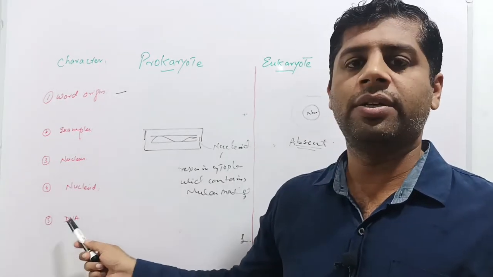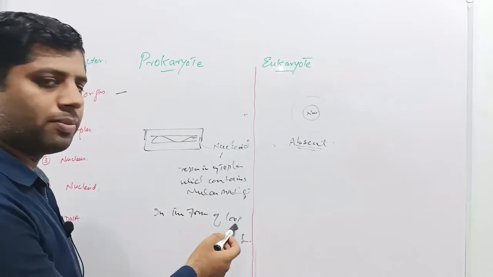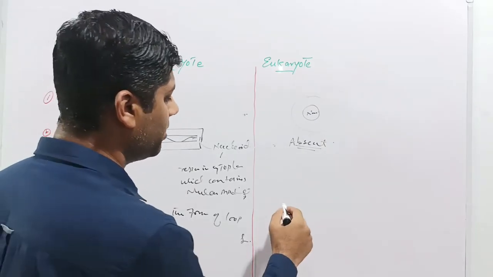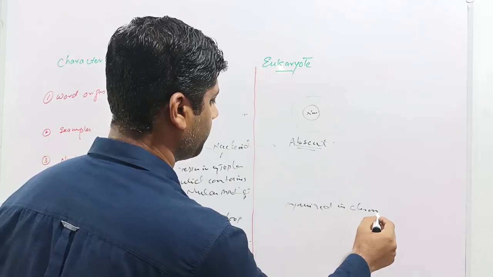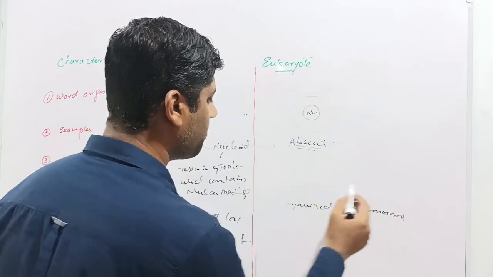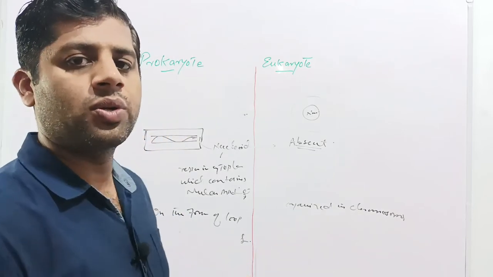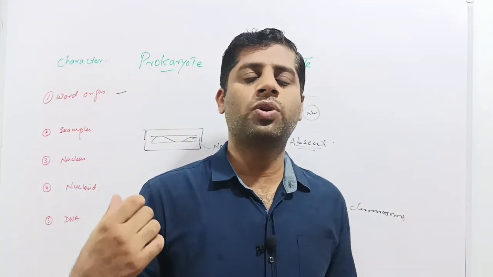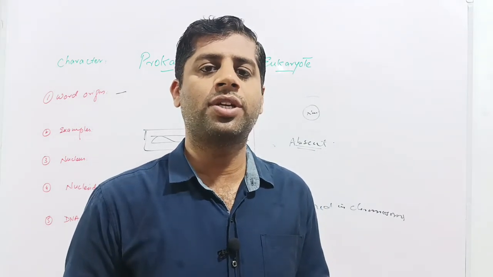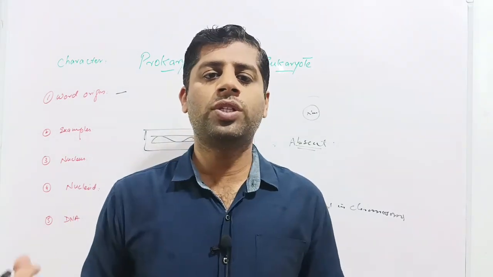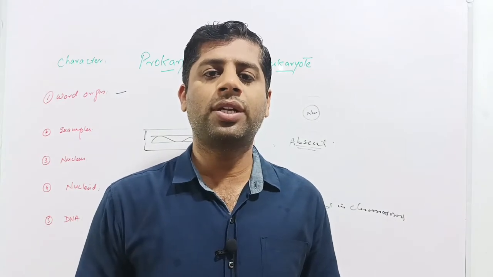Next is DNA. In the case of prokaryotes, the DNA is present in the form of a loop, while in eukaryotes, DNA is organized in chromosomes. So there is proper organization of DNA in chromosomes and genes, while in prokaryotes the DNA is present in the form of a loop. Sometimes circular DNA called plasmid is present at specific sites. So this was the major difference between the DNA of prokaryotic and eukaryotic cells.